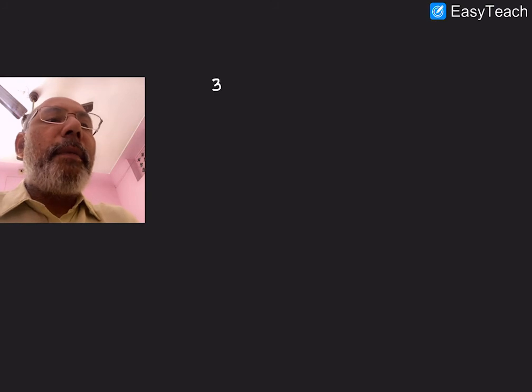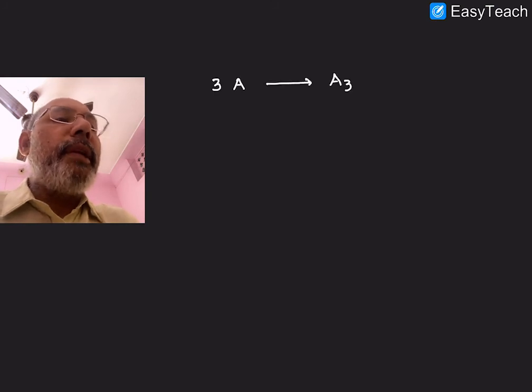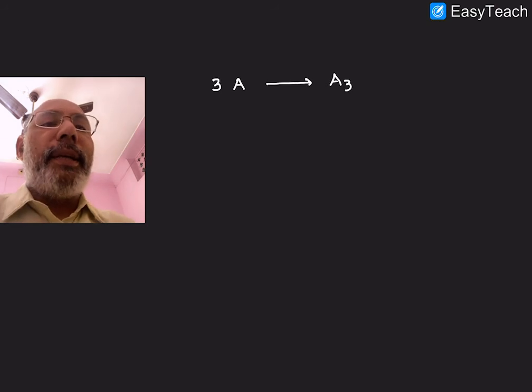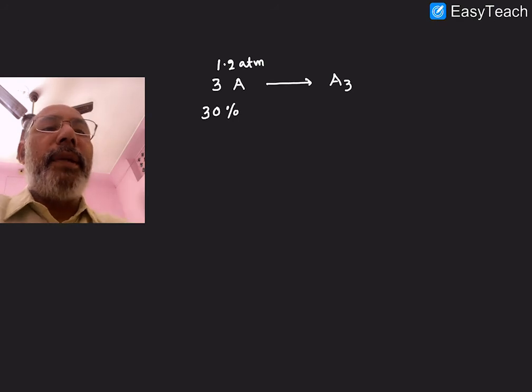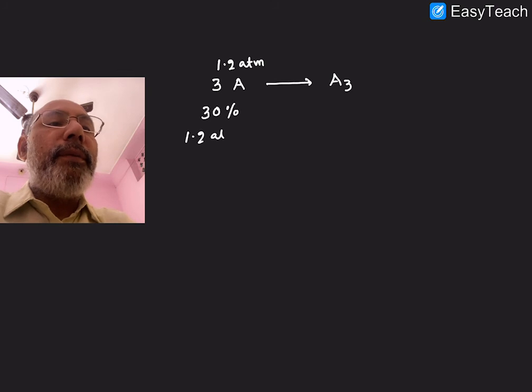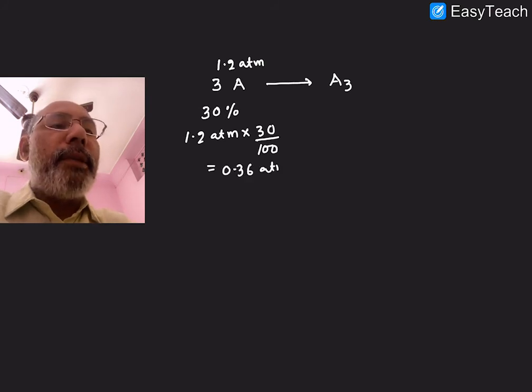Trimerization is nothing but 3 molecules of A undergo trimerization to become A3. That is the requisite equation for trimerization. So 1.2 atmospheres is the pressure of A. I told you 30% trimerization happened. That was given in the problem itself. So what is the 30% of 1.2 atmospheres? 1.2 into 30 by 100. That comes out to be 0.36 atmospheres.